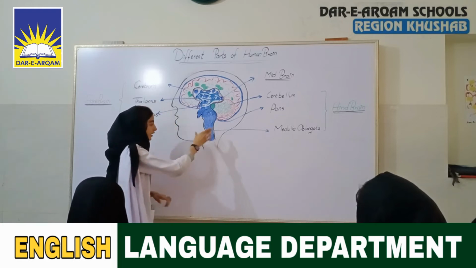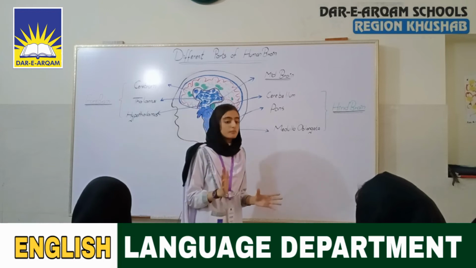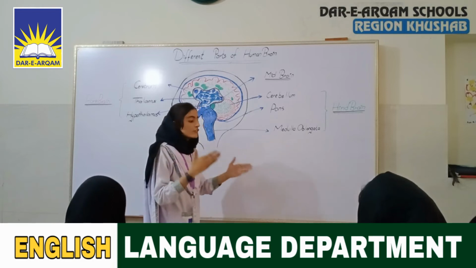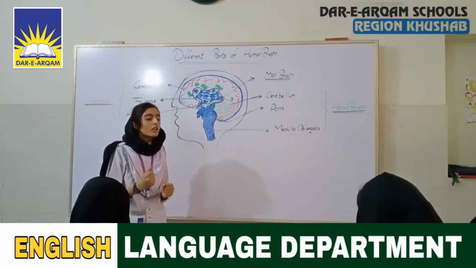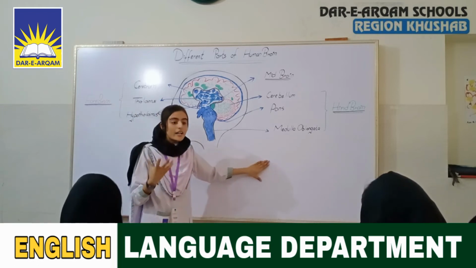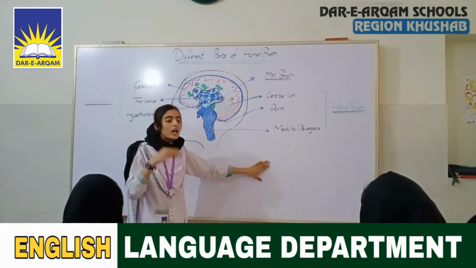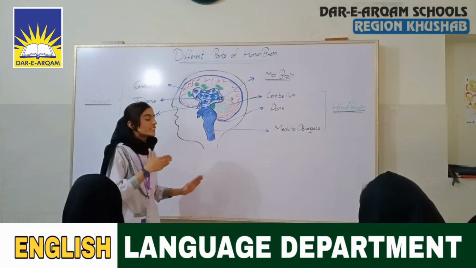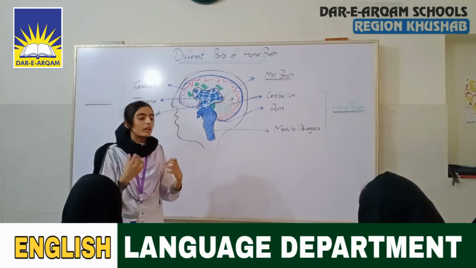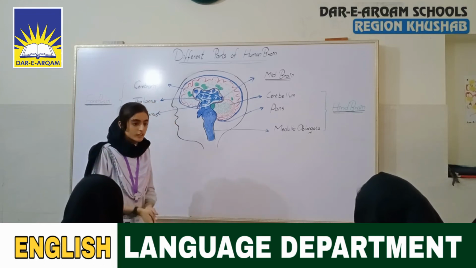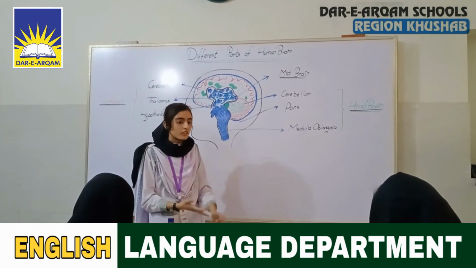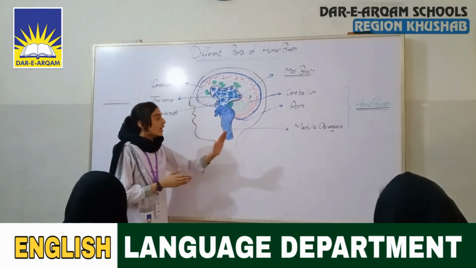Next is the medulla oblongata. The medulla oblongata is the most important part of our brain because it controls our involuntary functions. Involuntary functions are those functions which are not controlled by our own self. For example, heartbeat, digestion, respiration. We can't control them, because whenever we respire, can we control our respiring? If I want to stop my heartbeat, I can't, because it is an involuntary action. So the medulla oblongata controls our involuntary actions, for example heartbeat, digestion, respiration, and lots of other involuntary functions.